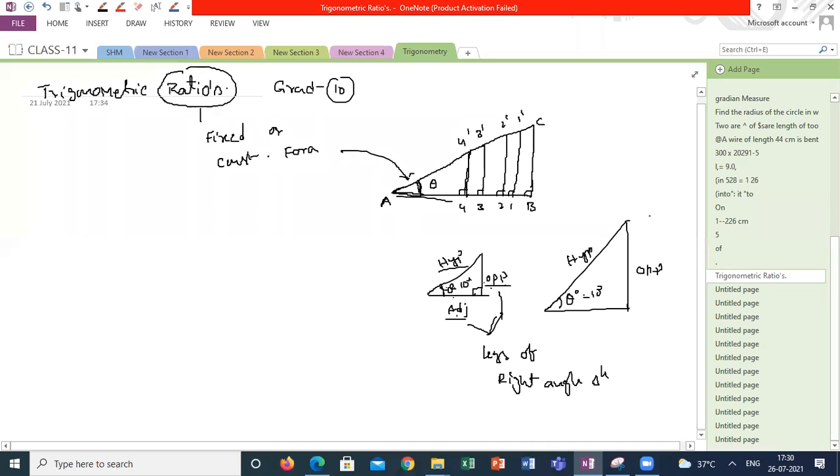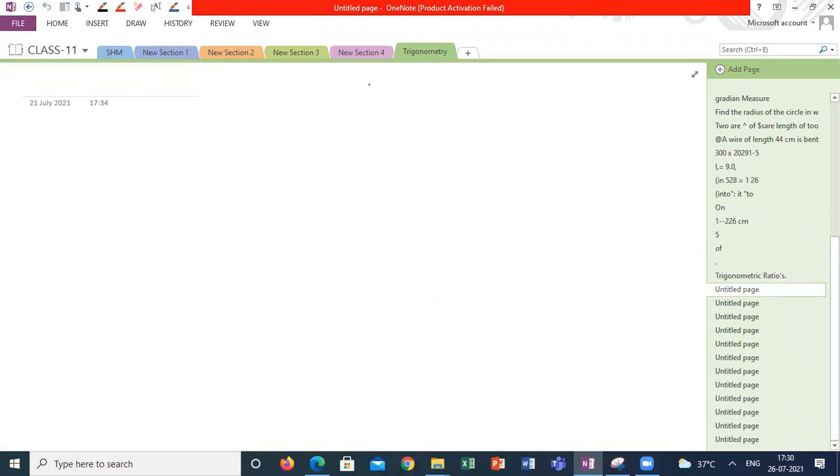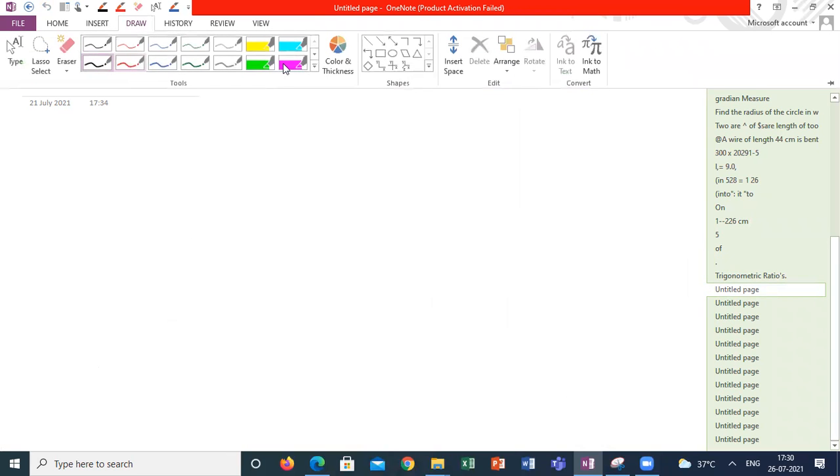Even if I take some other triangle separately, instead of a common triangle, whose angle is theta, it might have other lengths. Here it is AB, here it is PQ, here it is RS, O, O dash, O double dash. If I take the ratio of adjacent side by opposite side, here my angle theta is exactly 10 degrees, so all the ratios come out common. These ratios are named, and that is how we started our trigonometric ratios. So what are the trigonometric ratios for a triangle? I am taking a triangle and giving names to its sides.